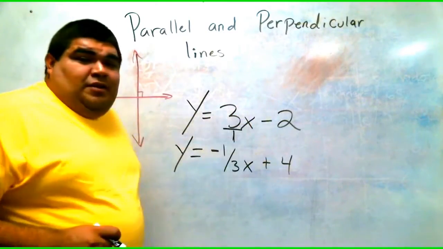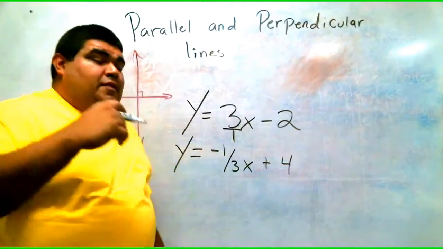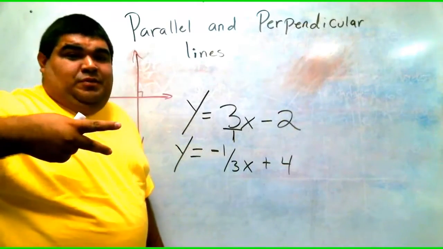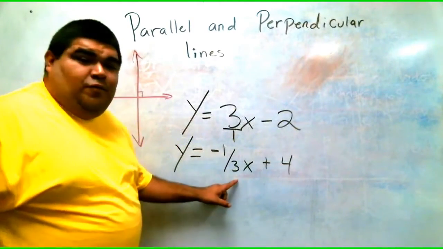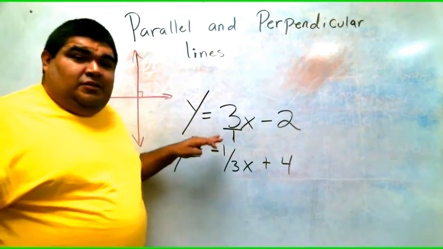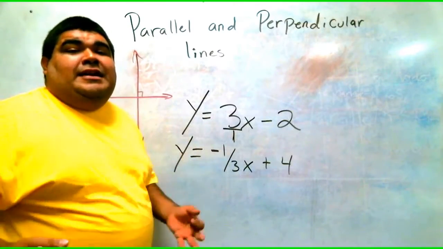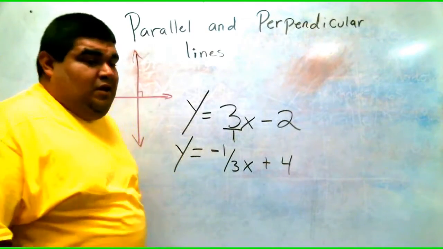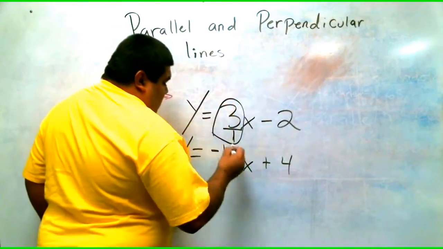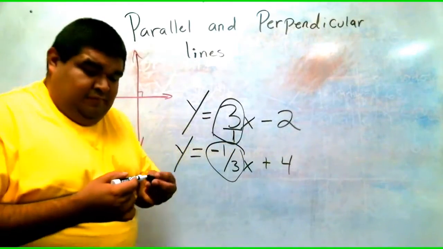Notice that the first one is 3 over 1. On the opposite one is a flip. Okay? You flip your slope. So it's 1 over 3. That means that these two equations, when you graph them, your lines are going to be perpendicular. Okay? Why? Because of the slope. They're opposite slopes. They're the opposite of each other.